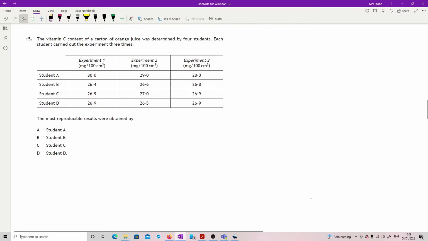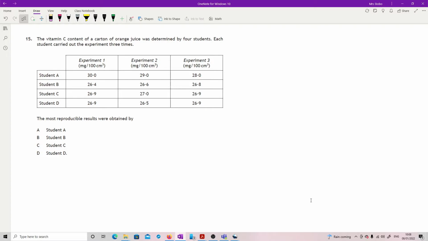Question 15. Vitamin C content of a carton of orange juice was determined by 4 students. Each student carried out the experiment 3 times. It's decent enough practice, okay. We've got a whole set of data. The most reproducible results were obtained by. So what we're looking for here is the narrowest range in the data.